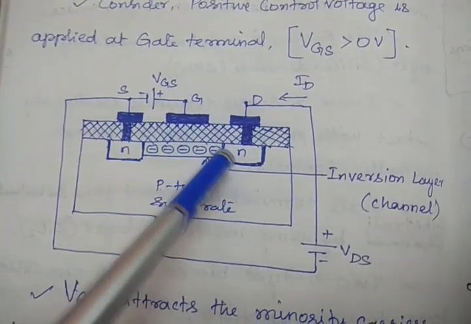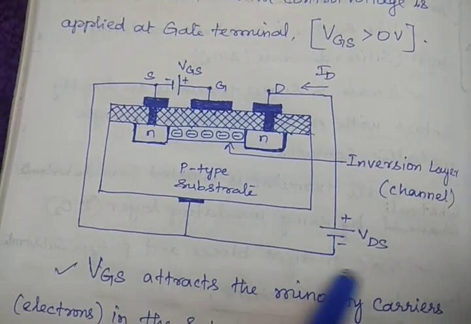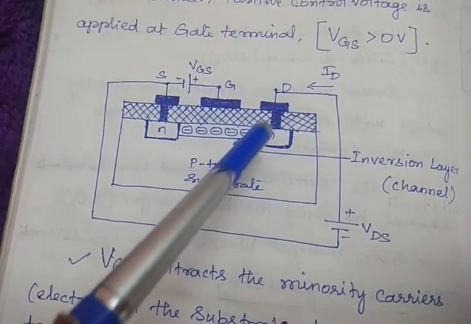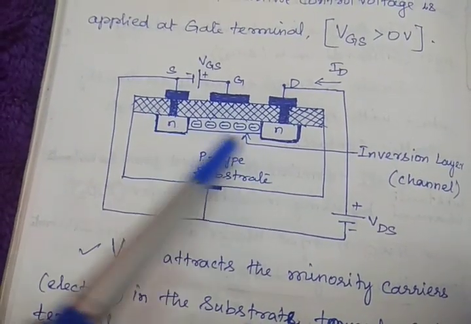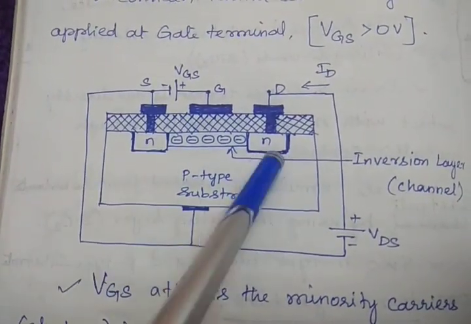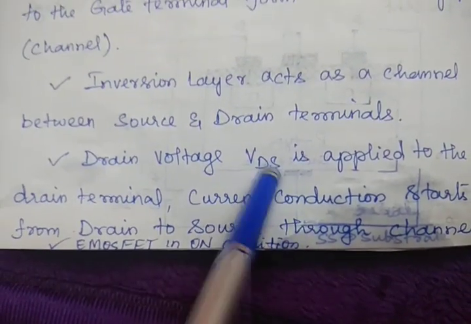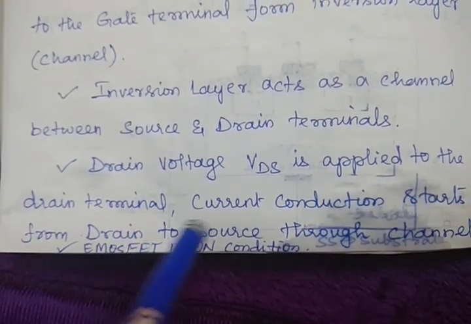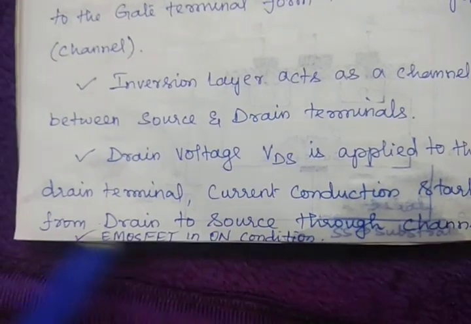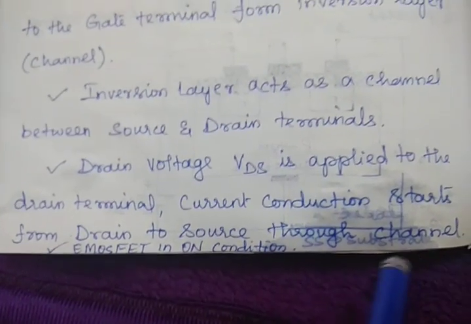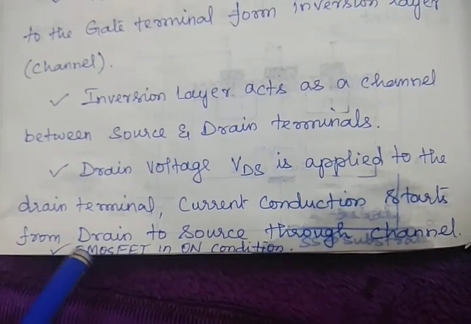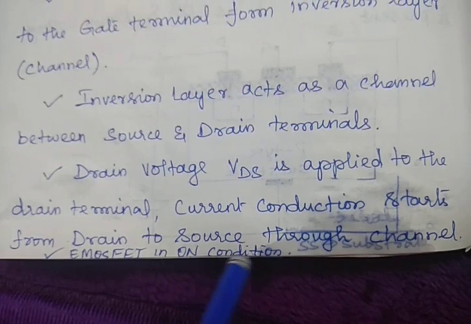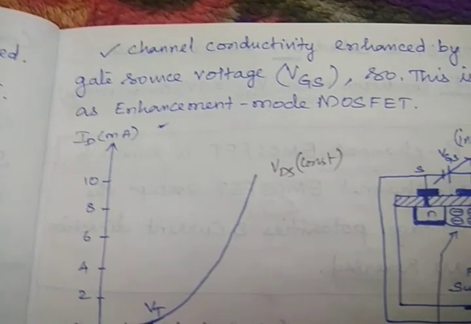See, as I already told you, now the channel is formed. If I increase this VDS, then what will happen? Automatically current will flow because now it is a short circuit, right? So in a closed path, current will flow. That is what is given here. Drain voltage is applied to the drain terminal. Current conduction, that is ID, starts flowing from drain to source through the channel. Now in this condition, the E MOSFET is in on condition, right? We'll move on to the next point.